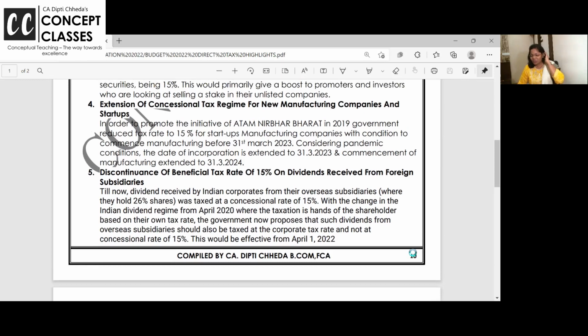Next is the most welcome measure for new startups and manufacturing companies. Since the pandemic, the government is encouraging the concept of Atmanirbhar Bharat. We want that in India only we should manufacture all the parts and technical things which we were importing earlier. So for all startups and manufacturing companies, one more year is extended. Instead of March 22, now by March 23, the new company should incorporate, and they should commence manufacturing before March 24.